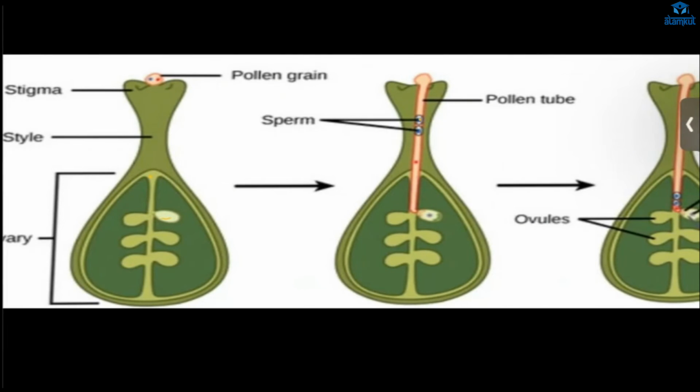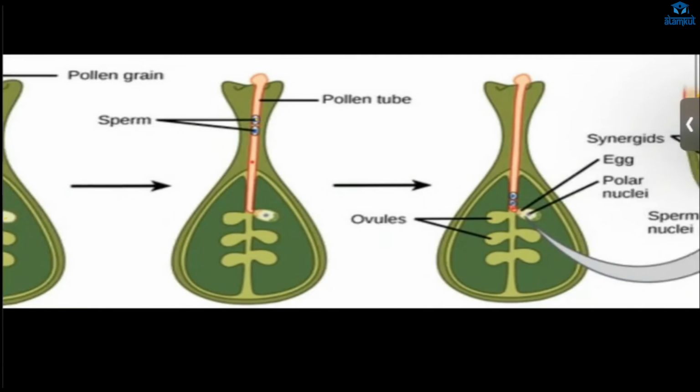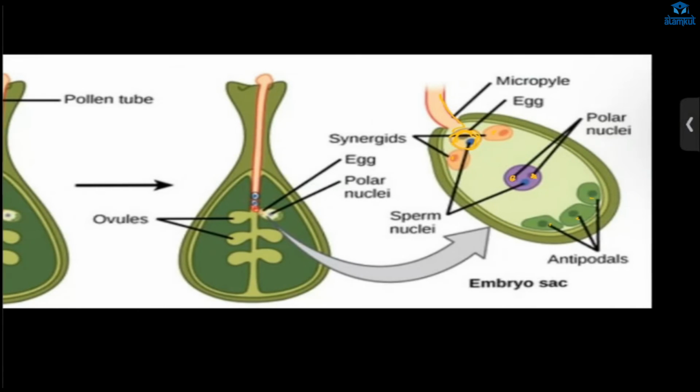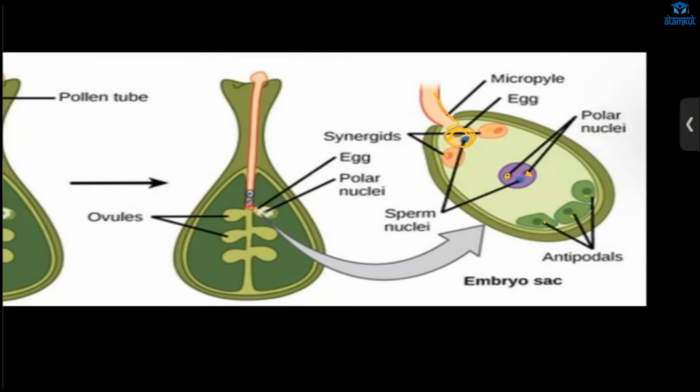They contain two male gametes, or you can say sperm, and after that they will reach the ovule. It is guided by synergids. Okay, it will reach the ovule, and what will happen here? There are two male gametes, right? One male gamete will fuse with the female, right?